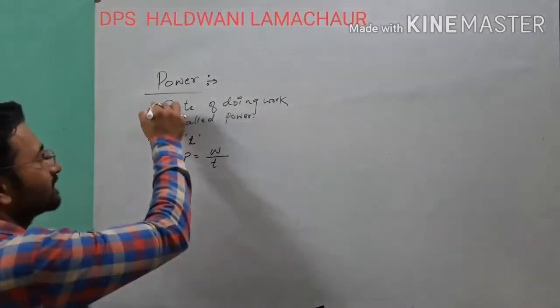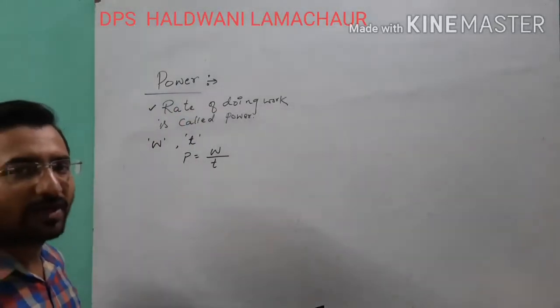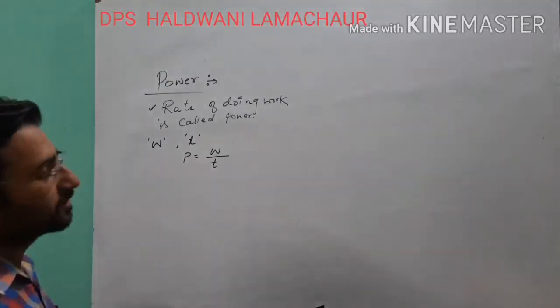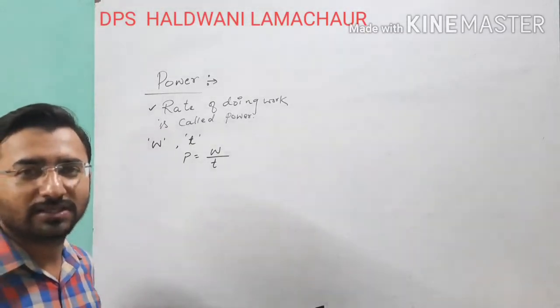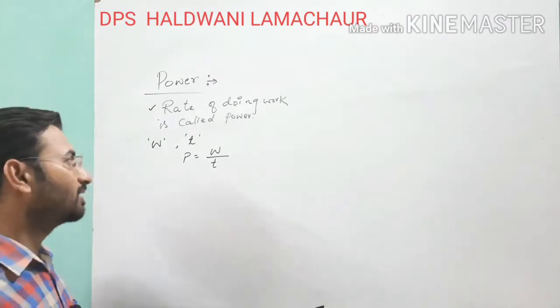Listen to one thing, I am repeating once again: when I write rate somewhere, it means that physical quantity is divided by time. So rate of doing work, rate of change in velocity, rate of change in displacement, all these physical quantities are divided by time.